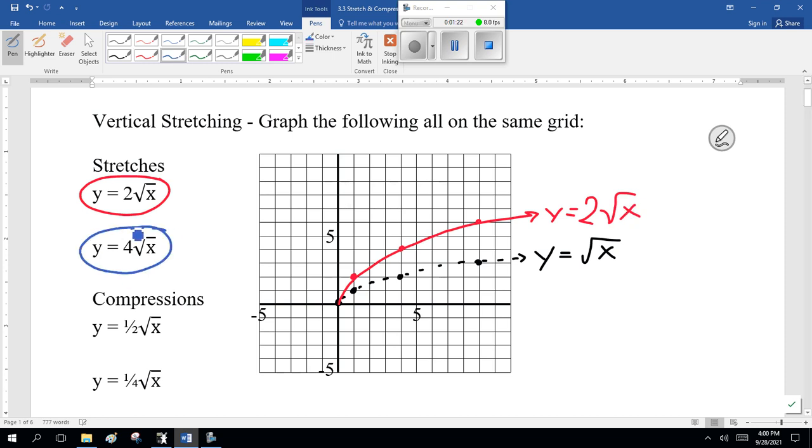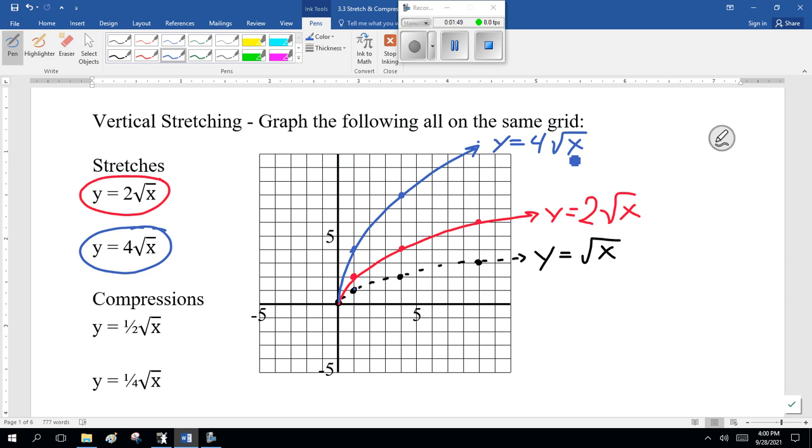Four times as high: y was originally 1, 4 times 1 is 4. Y was 2, 2 times 4 is 8. Y was originally 3, so it goes somewhere up here, off the graph. Well, that's what we call a stretch.